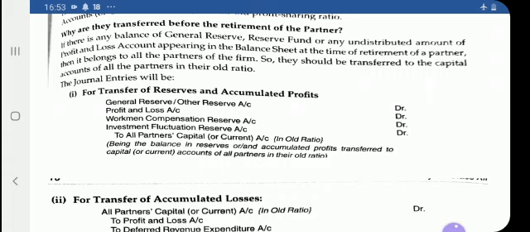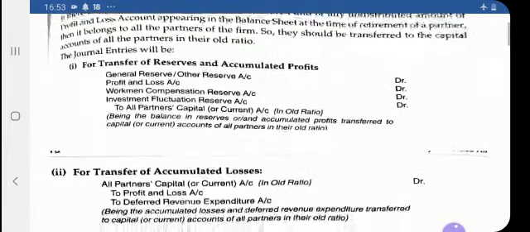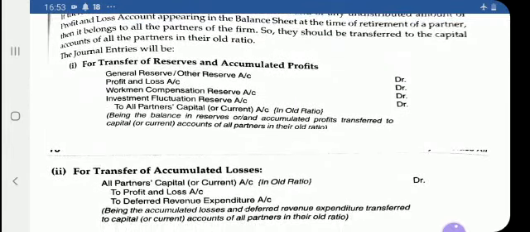If the workman compensation reserve and investment fluctuation reserve are mentioned on the liability side, and the additional information shows a claim on the workman compensation reserve or a change in the market value of investments, then after deducting that amount, the balance is to be transferred to all partners' capital accounts in their old ratio. So this first entry is needed.